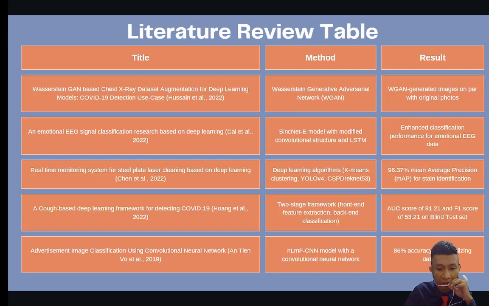It has two stages of framework, which are front-end feature extraction and back-end classification, and the result they get is an AUC score of 81 and an F1 score of 53% on the blind test set. And lastly, advertisement image classification using CNN. The method they use is an NLMF CNN model with a convolutional neural network, and they achieve 86% accuracy on the normalized dataset.